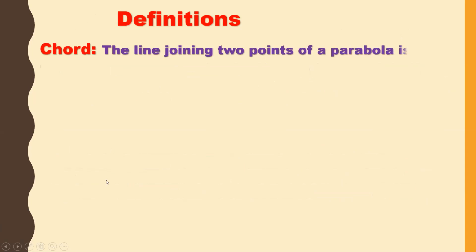Now let us see some definitions. The line joining two points of a parabola is called a chord.